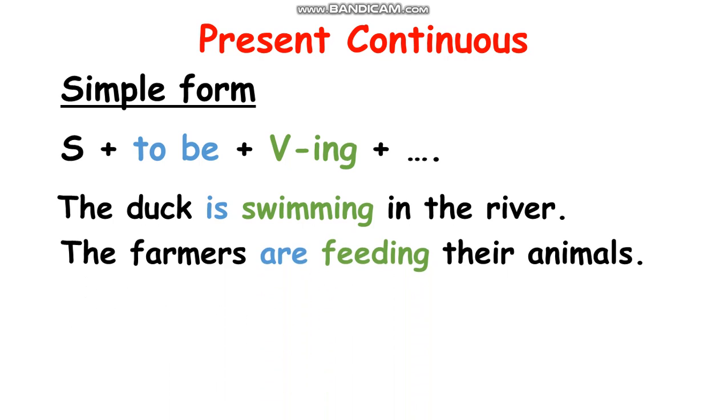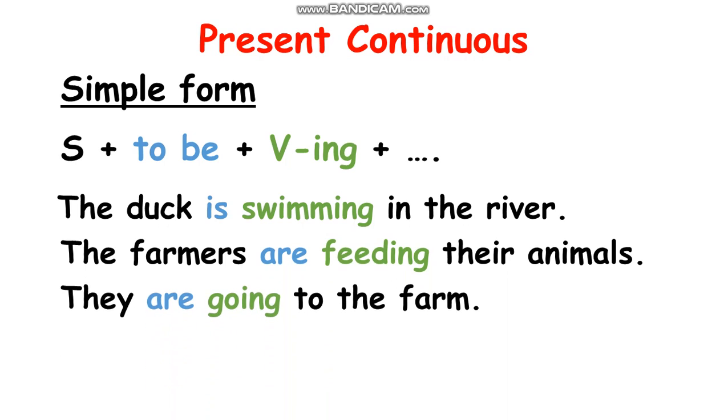Another one: the farmers are feeding their animals. We use are here because there are a lot of farmers, plural, so we use are feeding. Verb ing: feed to feeding.